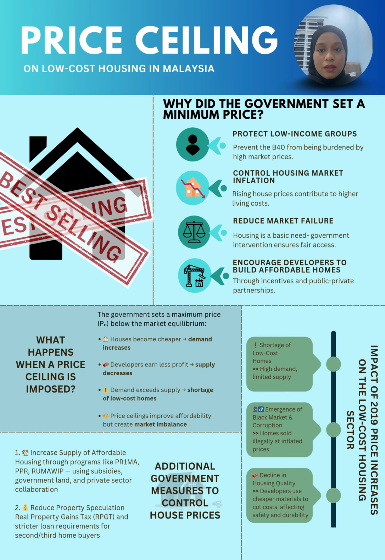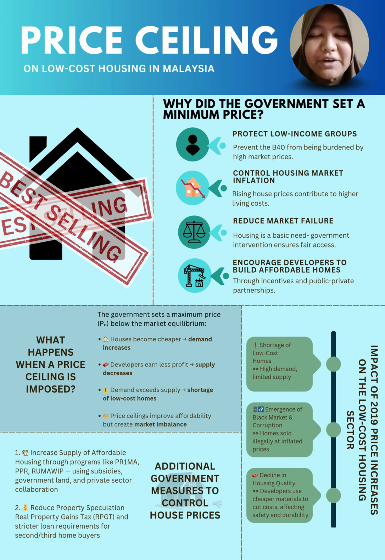Apart from that, the government also controls the prices of building materials, gives incentives to developers who build affordable homes, and works closely with state governments to provide land for housing projects. In short, the government takes a complete approach, not just controlling prices, but also increasing supply and reducing speculation. All these efforts are made to help Malaysians, especially those with lower income, to own comfortable and affordable homes.